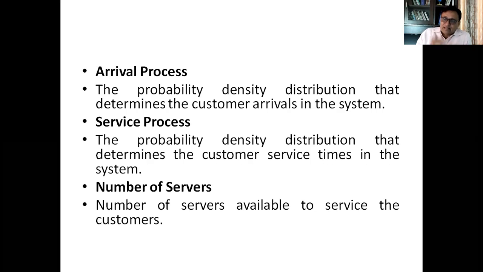So the customer who was served earlier, whose time will not depend upon how the customers will be served in the future. The number of servers available to serve customers will depend upon the methodology or model of the queuing system.